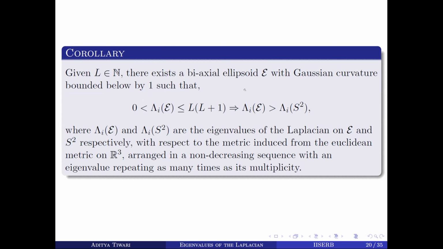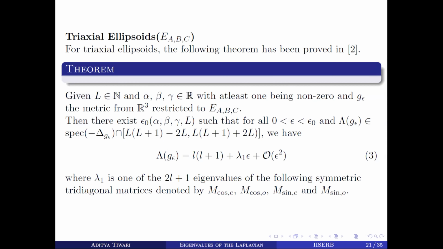Now we'll look at the triaxial case. So this theorem is for the approximate spectrum of the triaxial case. If we have a triaxial ellipsoid, then its eigenvalue is given by this formula that we can approximate by this. So it is L plus 1 plus lambda 1 epsilon plus higher terms of epsilon. Here the L plus 1 is the eigenvalue of the 2-sphere.